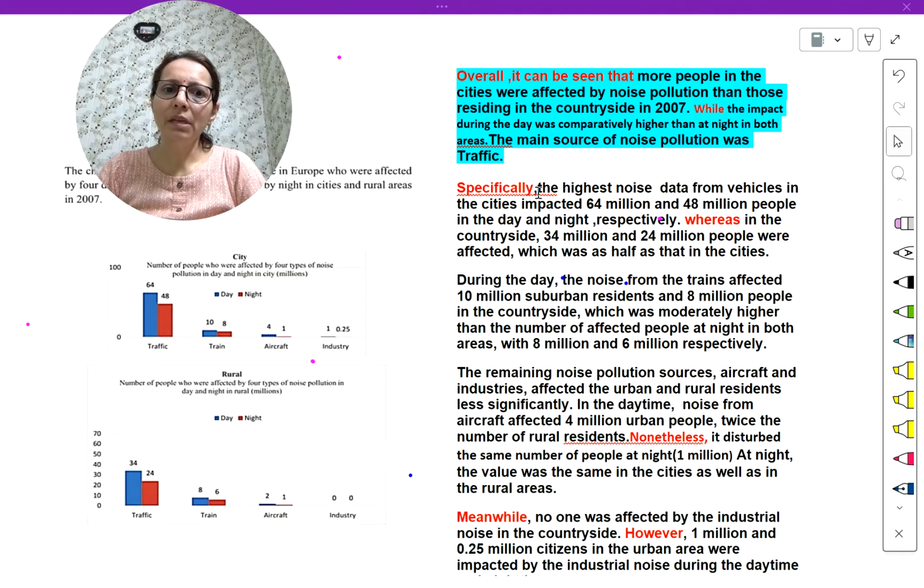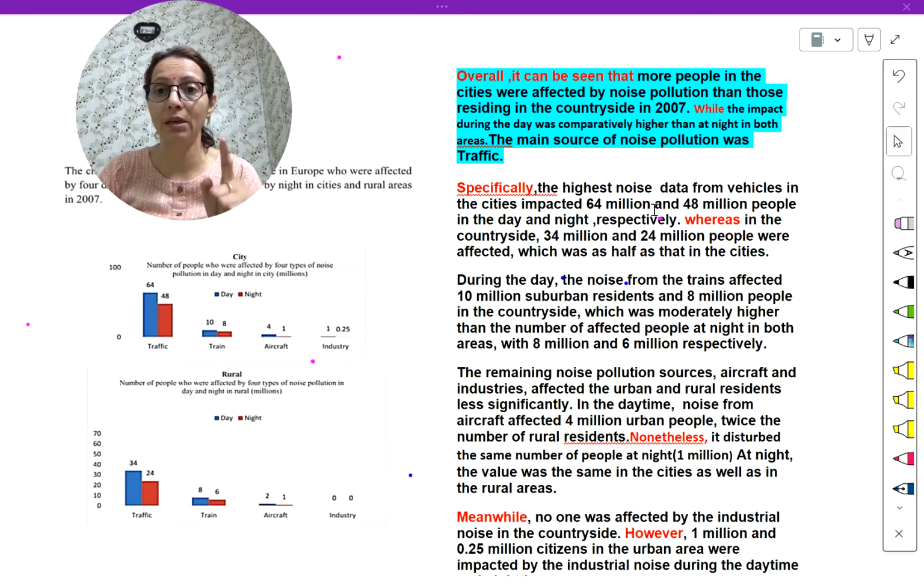Specifically, you can start your paragraph with other words, or also looking into the highest noise pollution done by traffic. You can write this also. Specifically, the highest noise data from vehicles in the cities impacted 64 millions. Here it is also wrong. Million you should write it. So these are the minor mistakes.